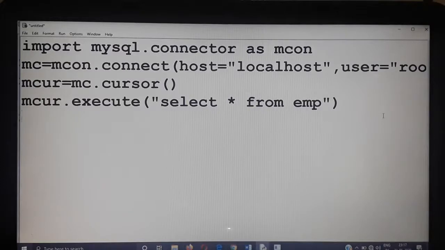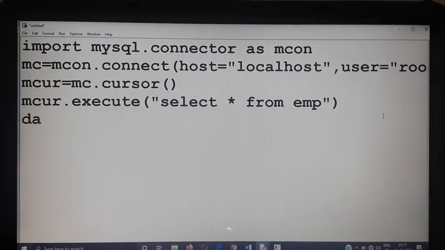So here I am going to use another method, fetchall. Fetchall will fetch all the records from the cursor and store them in one variable.